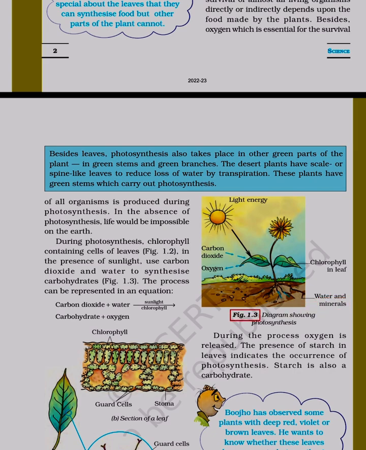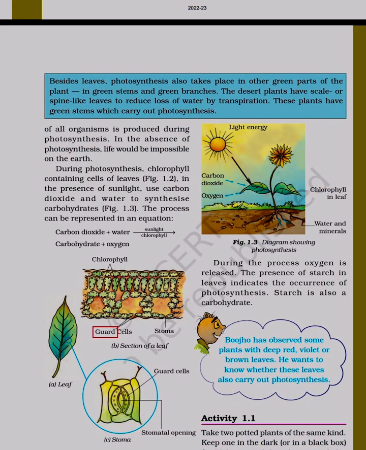Figure 1.3 diagram showing photosynthesis. Chlorophyll. Guard cells. Stoma. During the process, oxygen is released. The presence of starch in leaves indicates the occurrence of photosynthesis. Starch is also a carbohydrate.